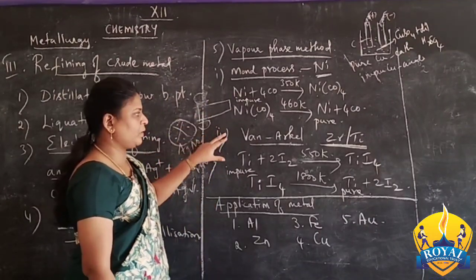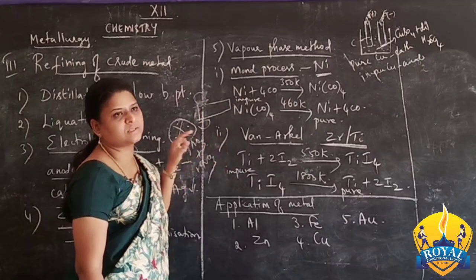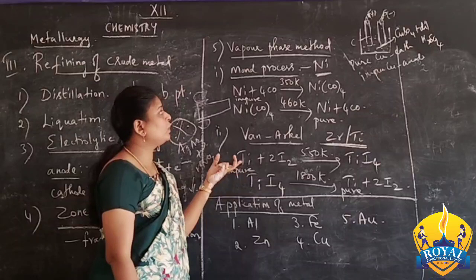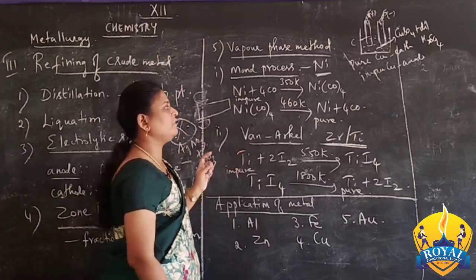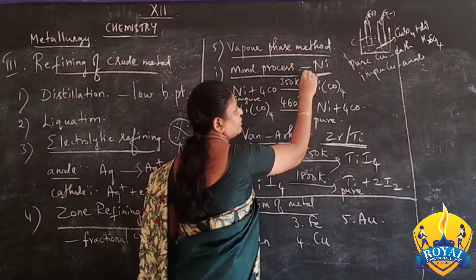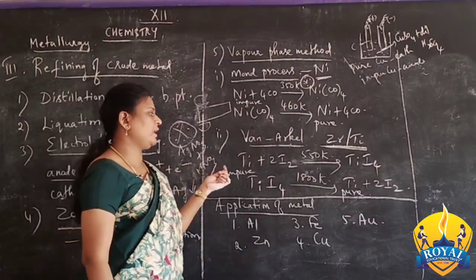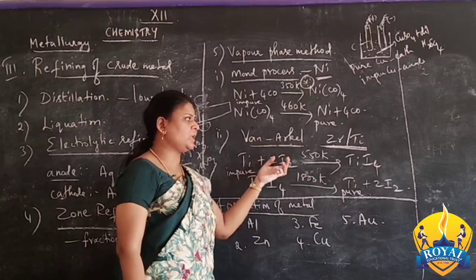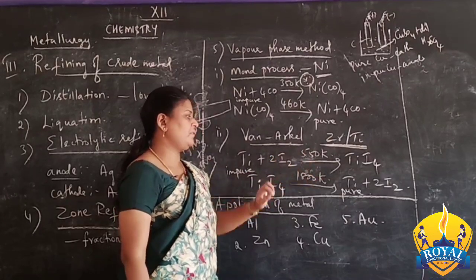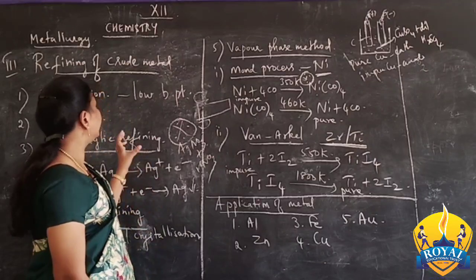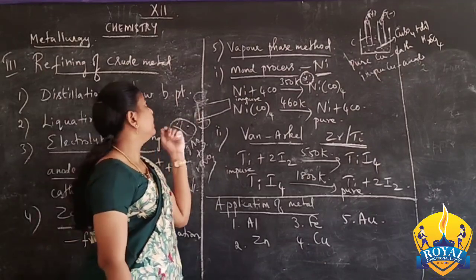So both are important naming questions. Mond process, Van Arkel method, likewise they use to ask in our board exam, with the equation and with the temperature. Temperatures are very very important. For the Mond process 350 Kelvin and 460. For Van Arkel method, suitable for zirconium and titanium, 550 Kelvin and 1800 Kelvin. So these are some of the refining methods of crude metal.